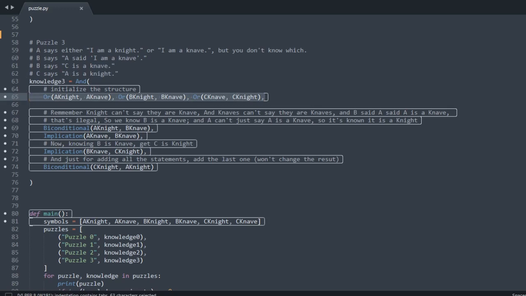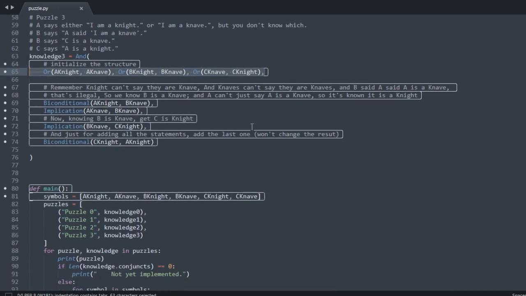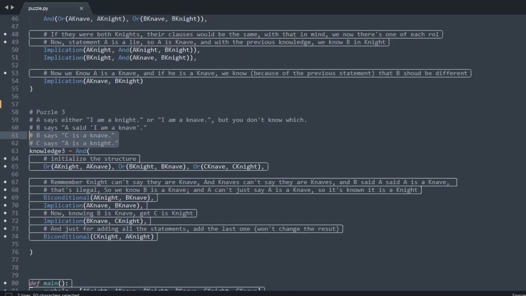And basically, I initialize the structure here the same way as before. And by this conditional, we know that if A was a knight, B was a knave, according to what I said before. If A was a knave, B is a knave too. That's another conditional. In this implication, if B was a knave, C was a knight, as I said in these statements here. And this last conditional is if C was a knight, A is too a knight. And by making this, I have these results. That's it. Thanks.